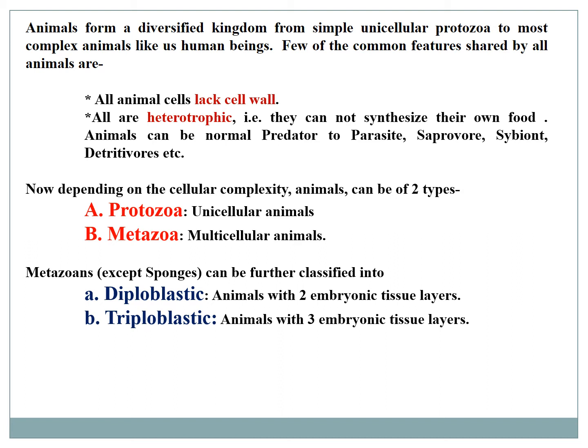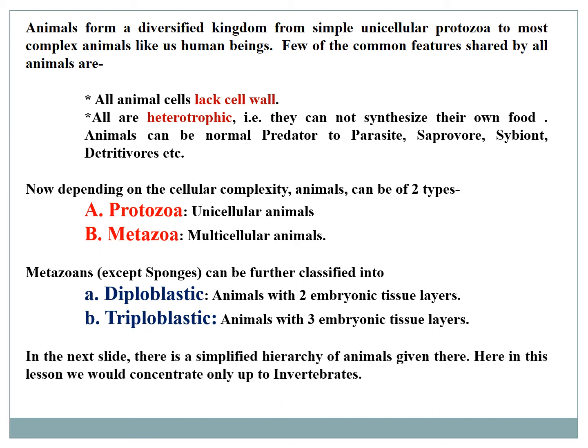Metazoans can be of two types. Number one, if the cells are arranged in two layers in the body of the animal, these are called diploblastic animals, that is, animals with two layers of tissue. And number two is the triploblastic animals, that is, animals with three layers of tissue. Now let us see in detail.